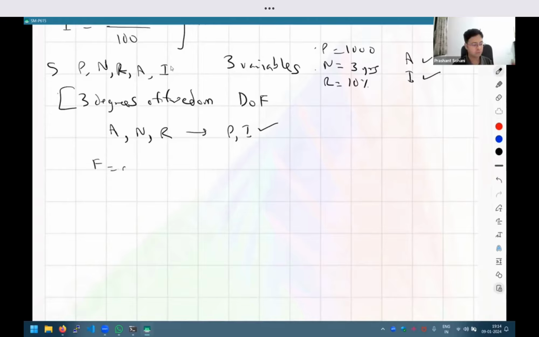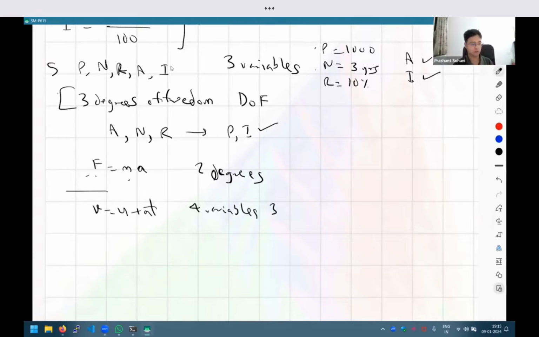Like in Newton's laws of motion, F is equal to ma. This has 2 degrees of freedom, right? Because out of these three variables, force, mass, and acceleration, if I know any two, I can find the third one. So like that, every set of variables has some degree associated with it. Or to say one more example, we know the kinematics equation V is equal to U plus AT. This has four variables, but the degree of freedom is three. Even if you add displacement to that, the degree of freedom remains three.